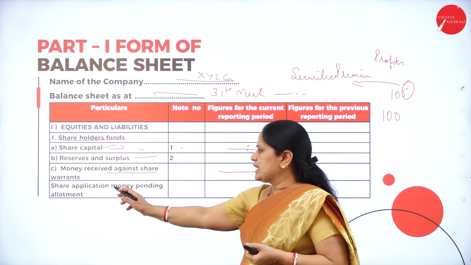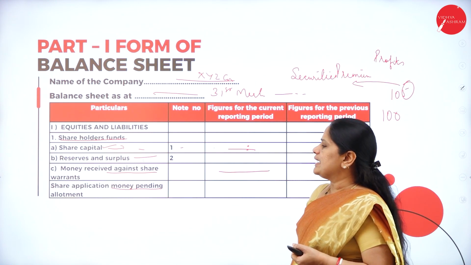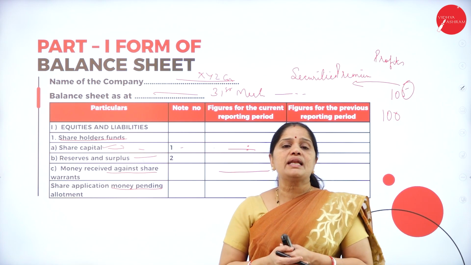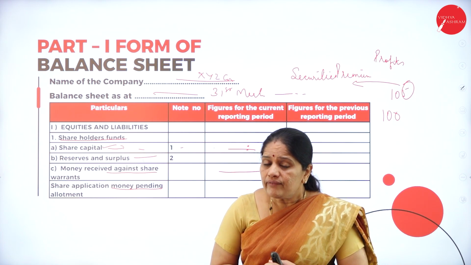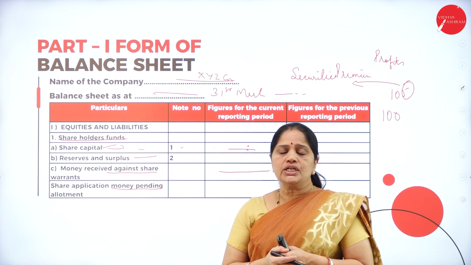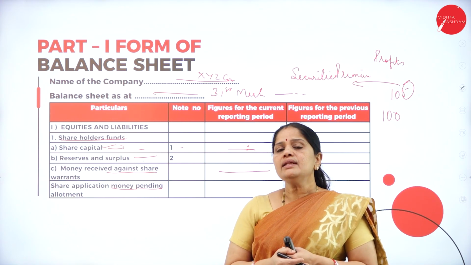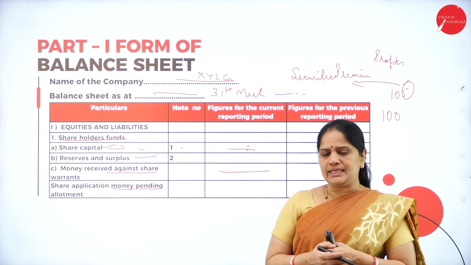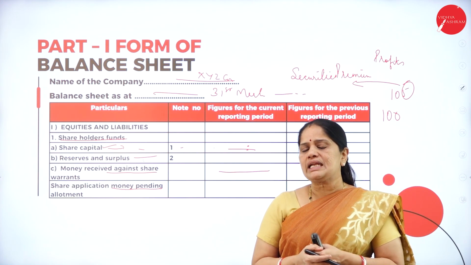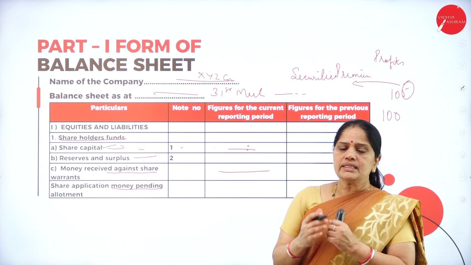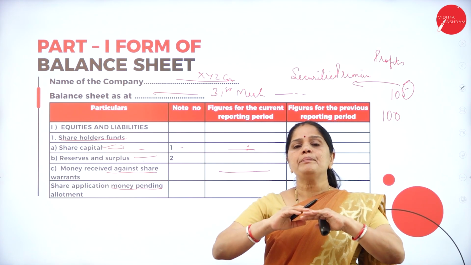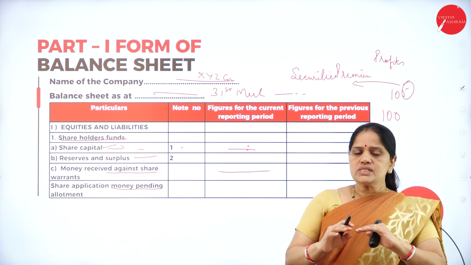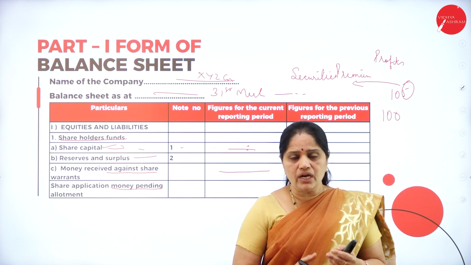Then, next one is share application money pending allotment. Now, what is the share application money pending allotment? Whenever we are having a new issue of shares, the company will collect the share application money. Once the share application money is collected by the company, the next step is that the company will be issuing the shares to the shareholders. This we call the allotment of shares.